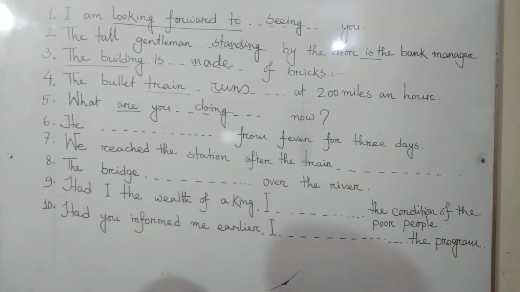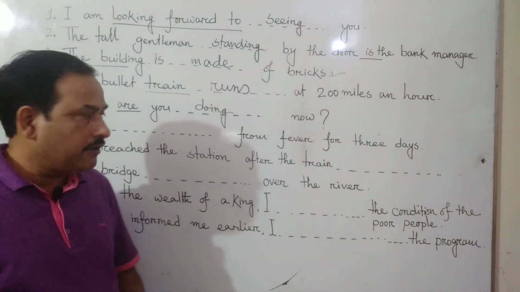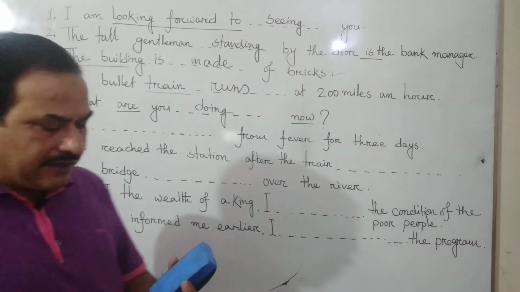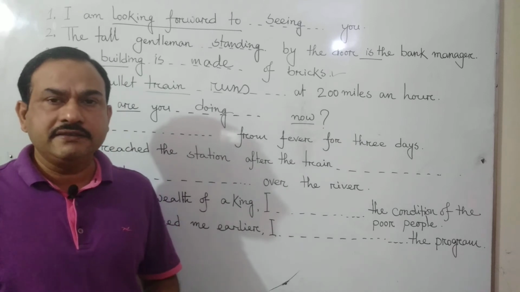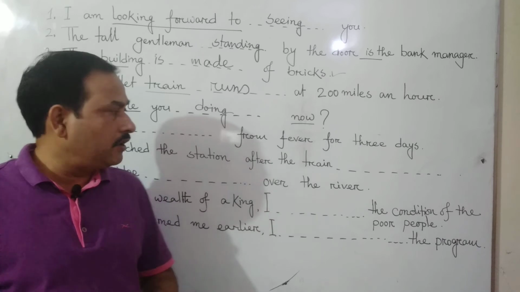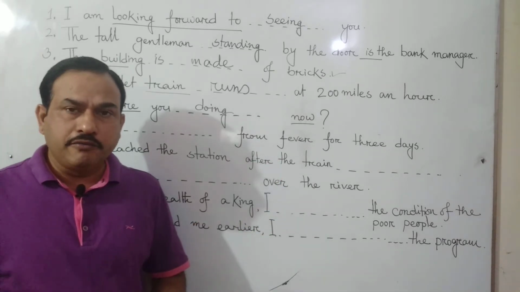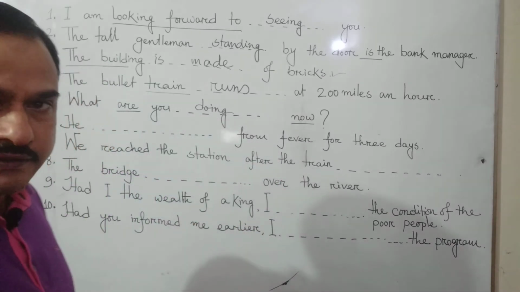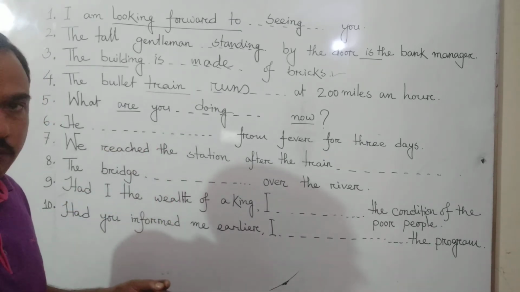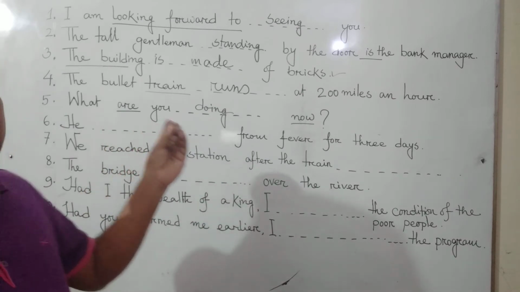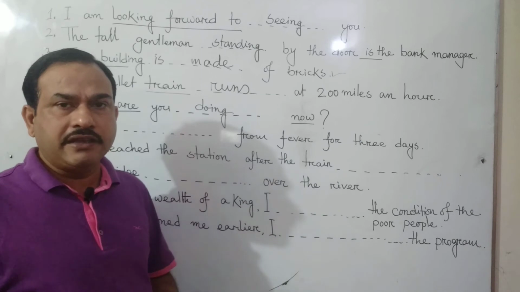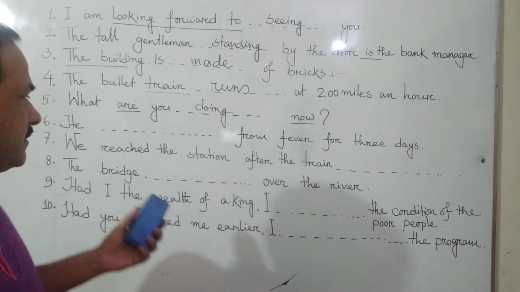But why do we have to make it continuous? Because there is now. If there is any word like this, now or just now, at this moment or now, we have to make it present continuous tense. I want to know the work, what he is doing. I want to know the activities. Someone is doing something. That's why we have to make it continuous tense.